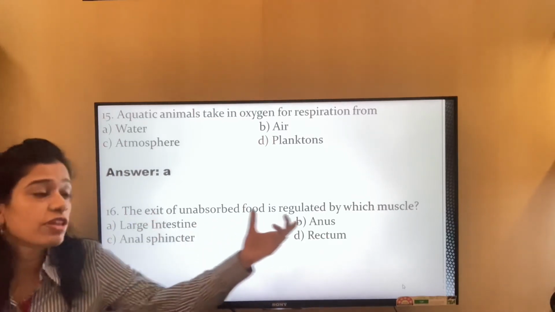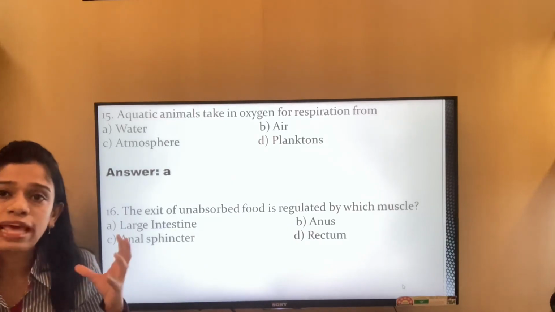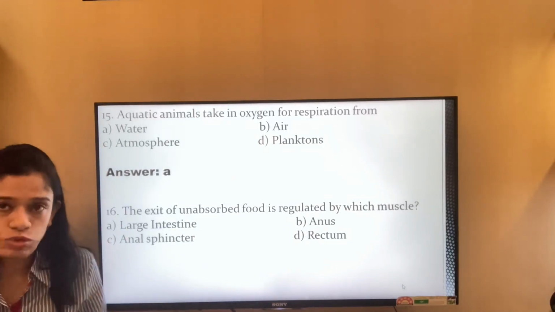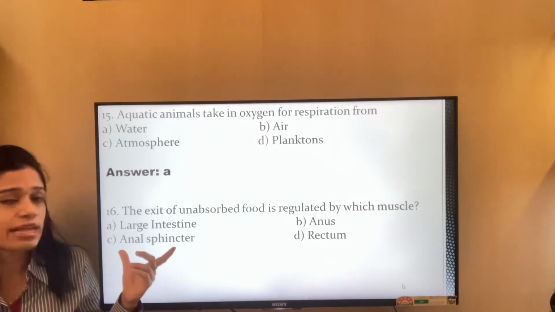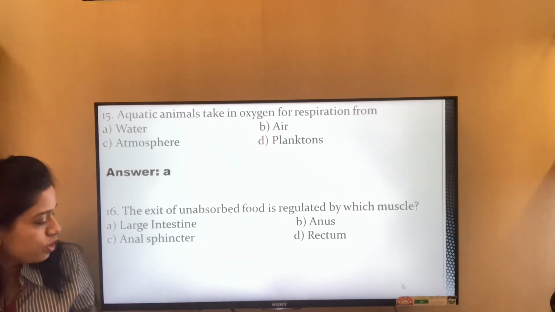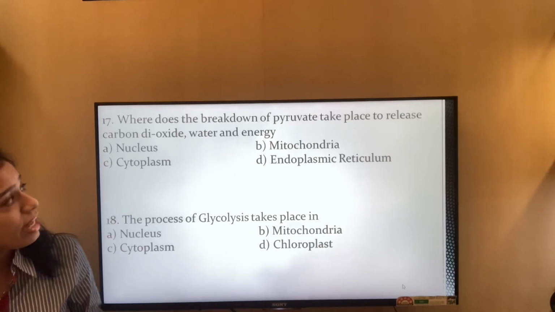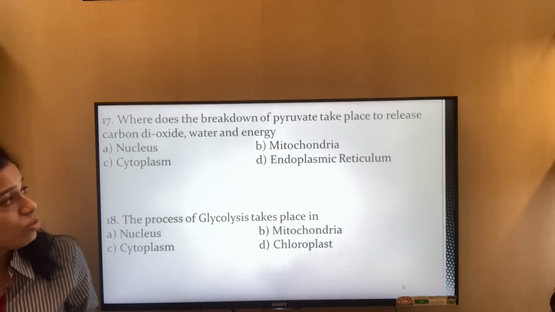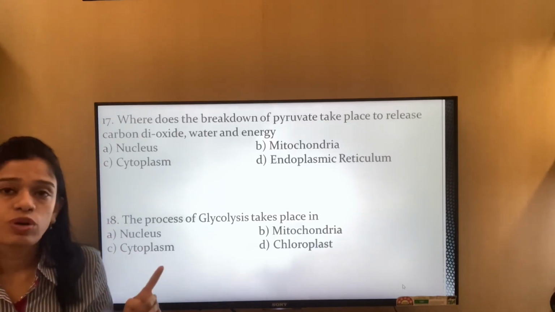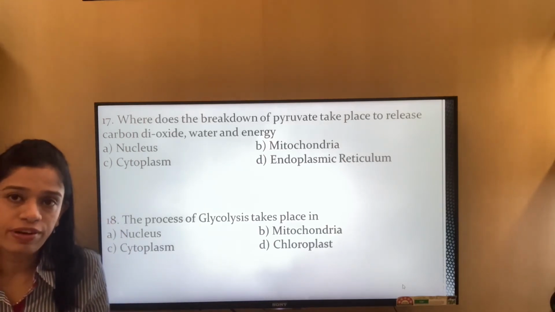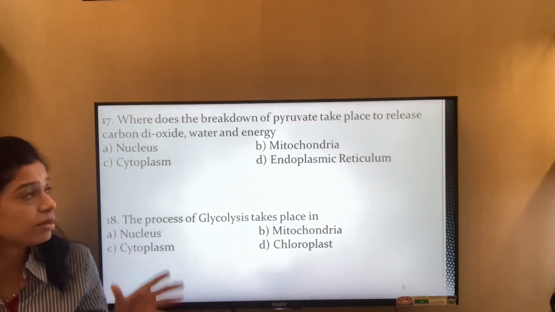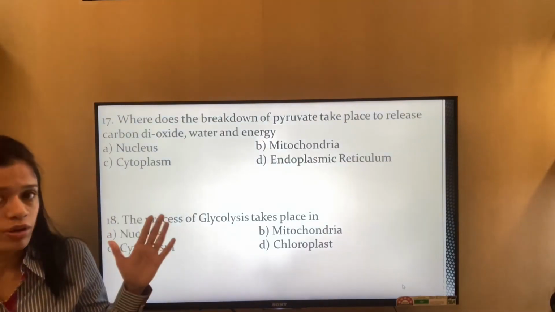They are talking of the muscle which regulates the exit of the unabsorbed food through the large intestine. So it is known as the anal sphincter. That is option C. The breakdown of pyruvate takes place to release carbon dioxide, water and energy. This is what we are talking of, that is the complete breakdown of pyruvate, the 3 carbon compound, into 1 carbon compound, that is carbon dioxide, water and energy.